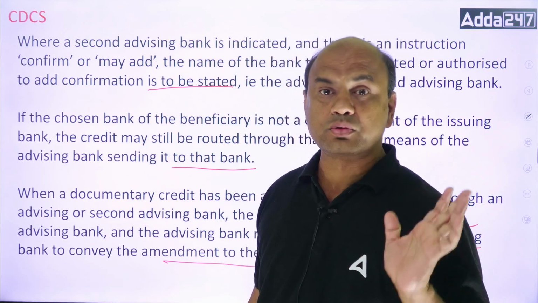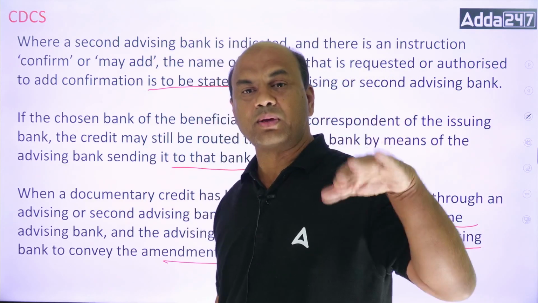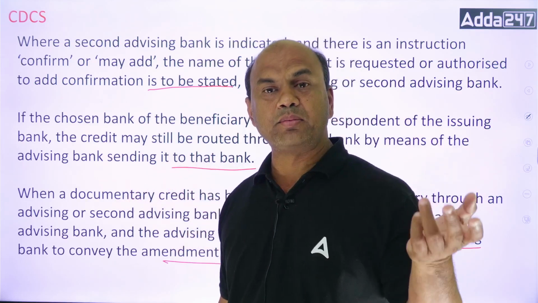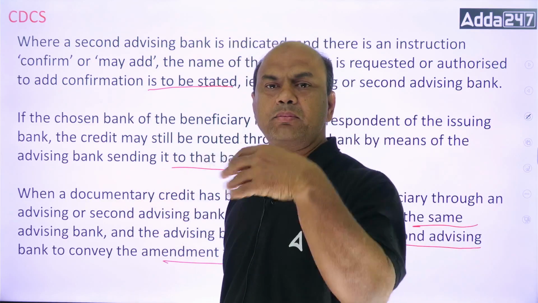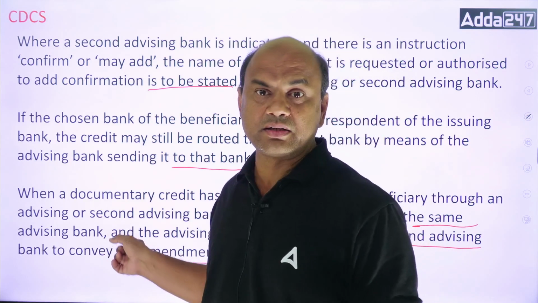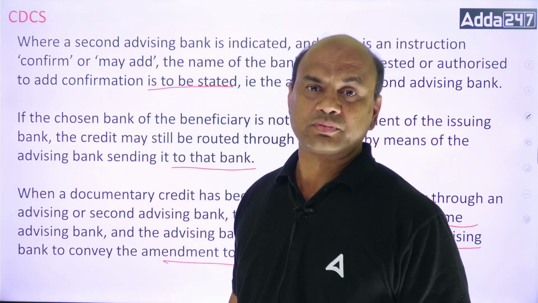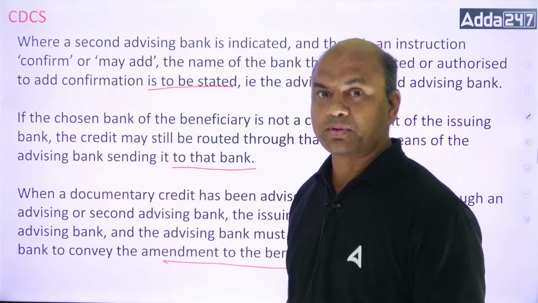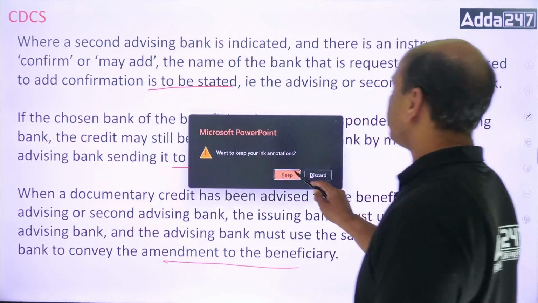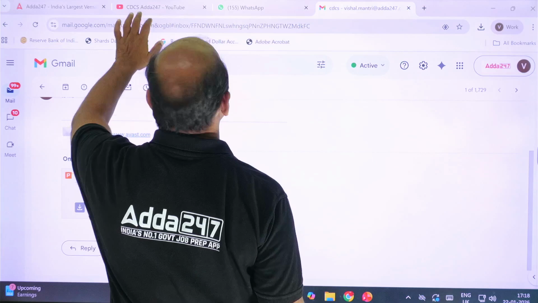You can't change the route. Otherwise, first I am sending through bank 1, then bank 2, and then the beneficiary, and then for the second amendment I say bank 1 and directly the beneficiary. Bypass is not allowed. Once you follow a route for the LC, the same route should be followed for the amendment. Got it? So this was about the second advising bank, because this is a very important term and many of the bankers forget it, right?